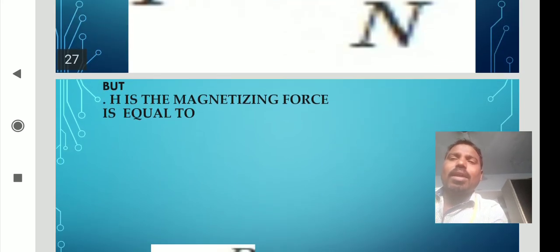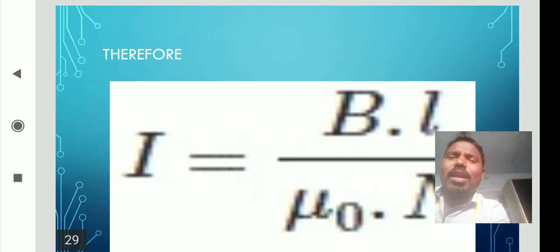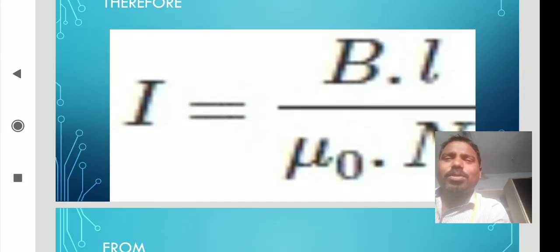From the magnetization concept, H equal to B by mu naught, where B is the magnetic field and mu naught is the permeability. Therefore, I equal to B dot l by mu naught N.